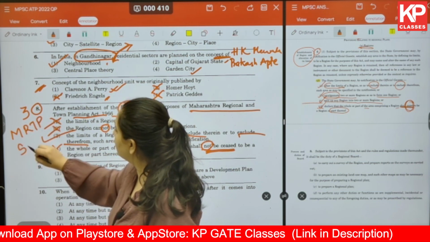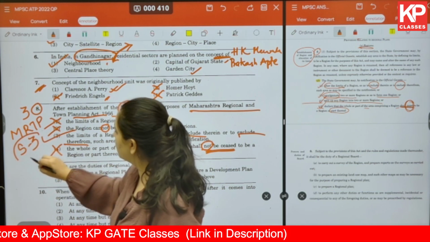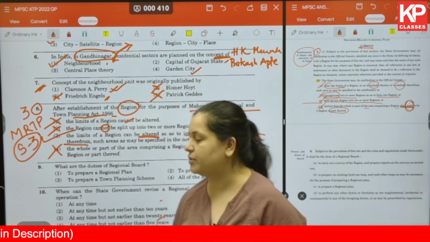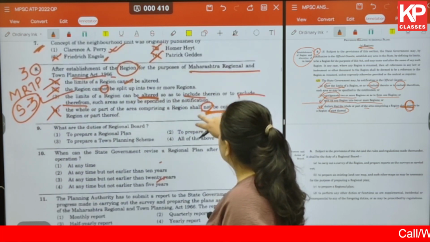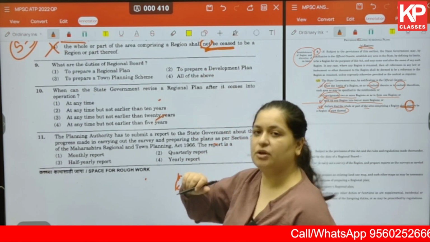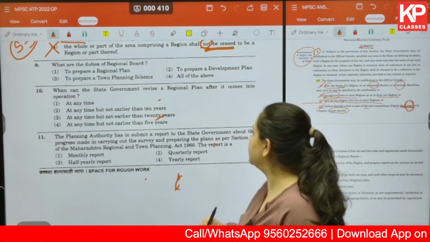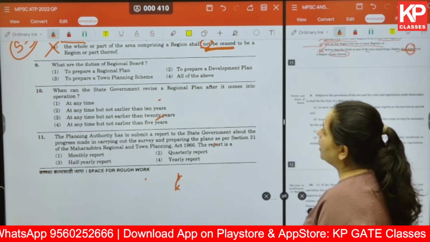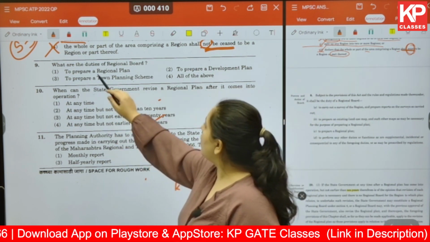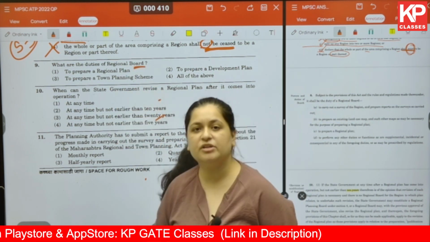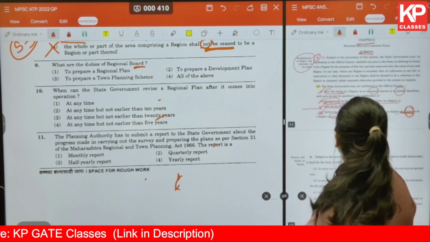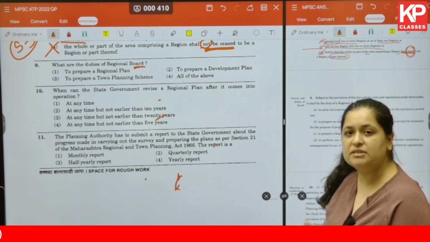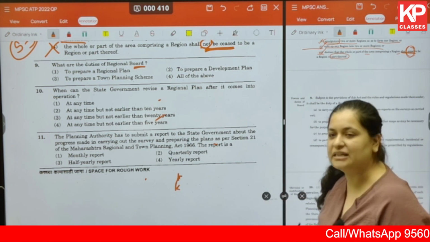MRTP section number 3. Okay, so whenever you yourself are also solving any previous year question or any question, make sure that you write the act and the section. It will help you in revision. Okay, let us move ahead to question number 9. What are the duties of regional board? We just now saw that under the same chapter, A talked about region and B talked about the powers and duties and the establishment of the regional board.